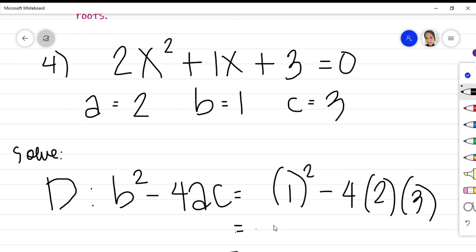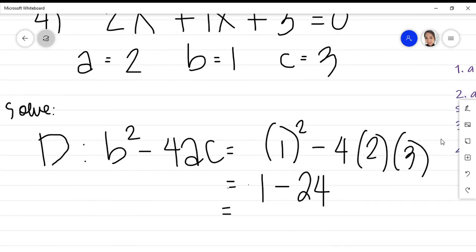So 1 squared is 1 times 1, so that is 1, minus negative 4 times 2, negative 8 times 3, so that is negative 24. Now 1 minus 24 is equivalent to negative 23. Right? Because 24 is bigger than 1, so we have to follow the sign of 24. So that is negative.